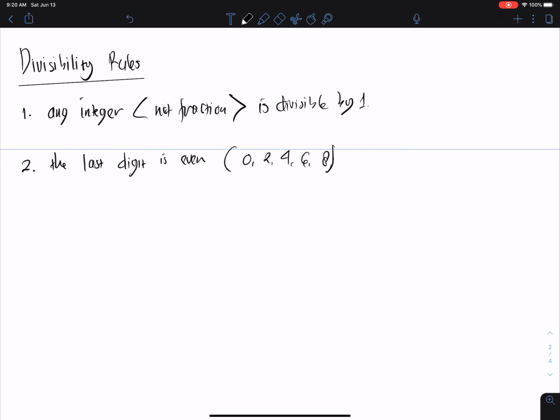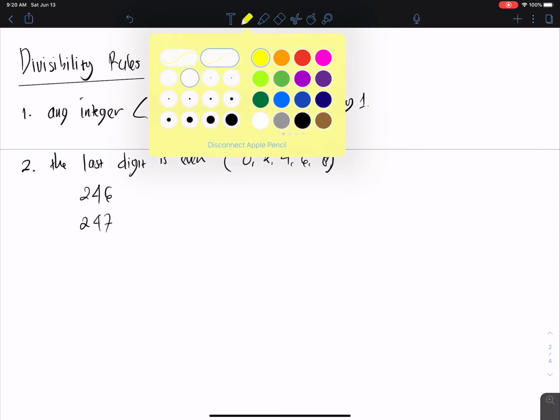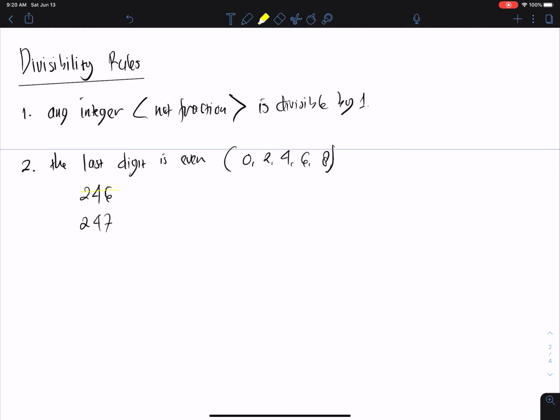For example, if we have 246 and 247, definitely we know that 246 is an even number. So it will be divisible by 2 as well. For example, 246 is divisible by 2, and we can check the rest, whether it is also divisible by 4 or 6 and 8, like that.